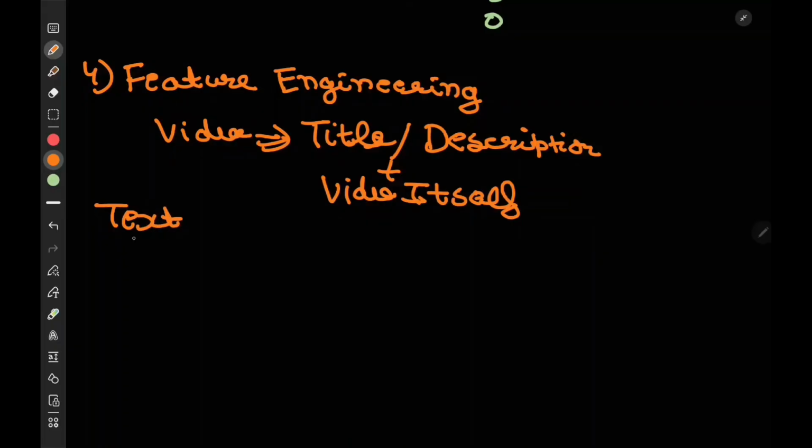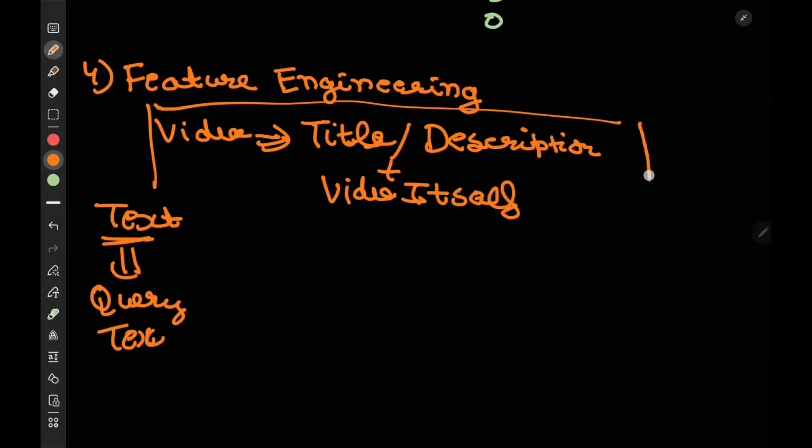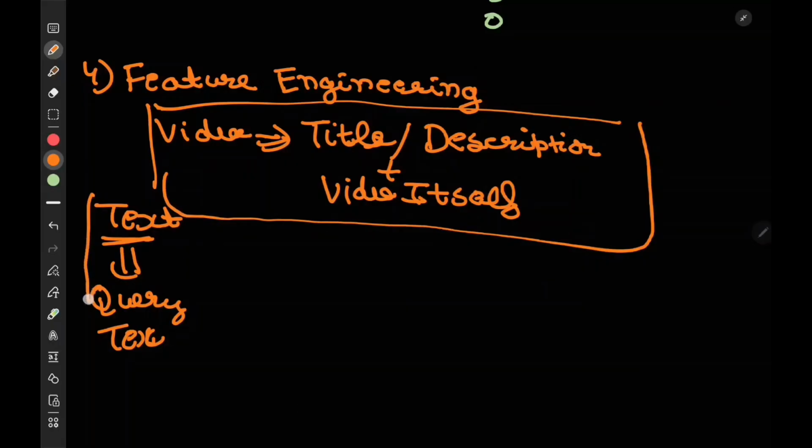Now this text plus this is the query text, and this is the whole video. My model won't be able to understand either the English or the video or anything like that. We need to convert them into numbers. Converting them into numbers is a task which we need to understand, how we are going to do that.